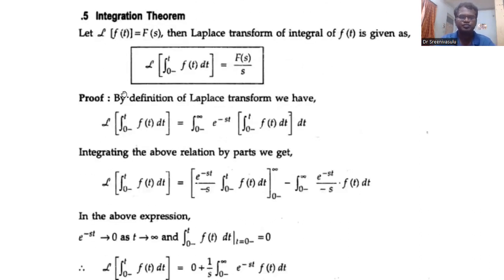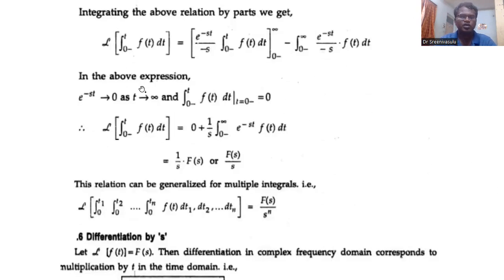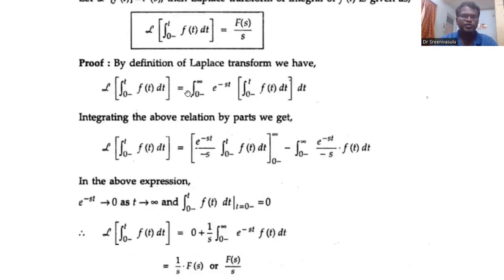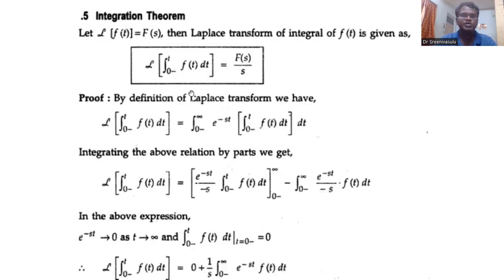Next, time integration property. This time integration property, we can apply integration of f of t dt, Laplace transform of integration of f of t dt.